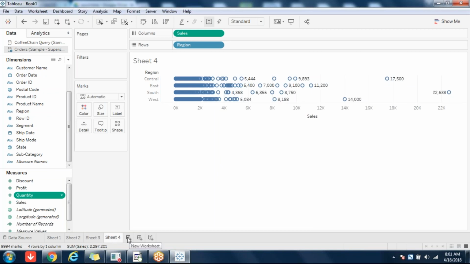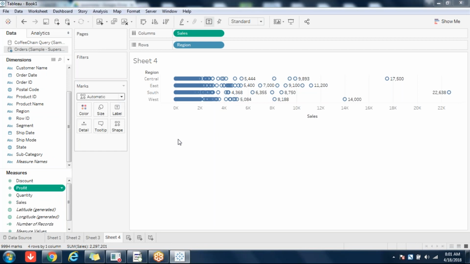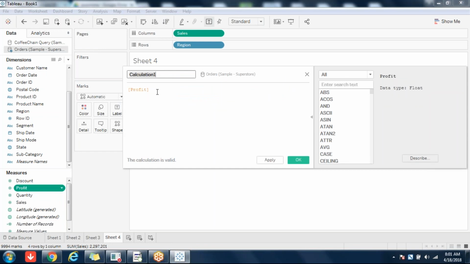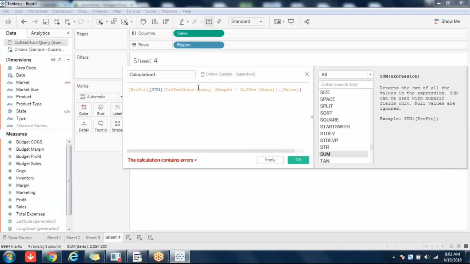Next, to show you another example of how aggregation will affect, I'll write a calculation. I'll create a calculated field. Here you are seeing profit, from Orders. I'll go to coffee chain and pull in sales here. Now you are seeing aggregation here: sum of coffee chain sales. So profit divided by sales.